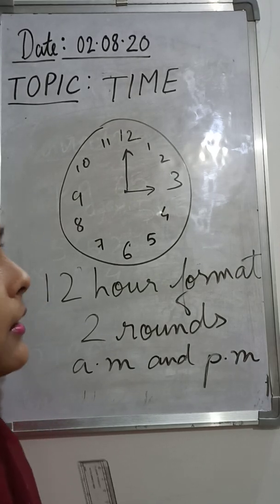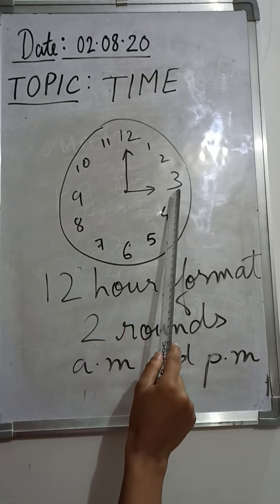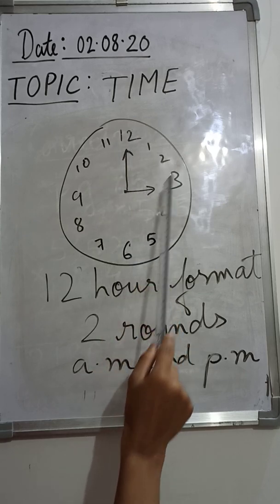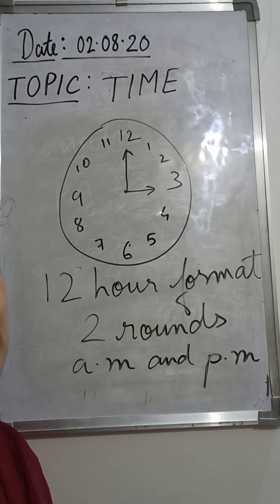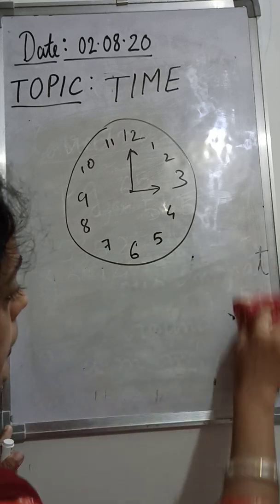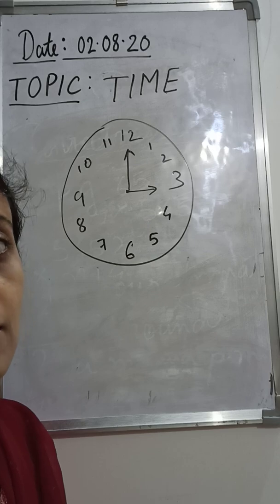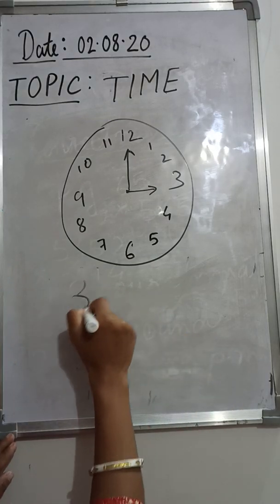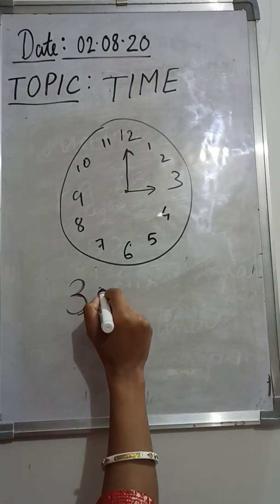So how are you going to write it? Suppose you can see what the clock is showing now. The clock is showing the hour hand on 3, the minute hand on 12. That means the time is 3 o'clock. So how are you going to tell whether it's an afternoon time or it's night? That means the very first hours of a day. If the 3 o'clock is at night time, that means after the midnight, then we are going to write this 3. 3 means the hour part. This is showing the hour part. So you give 2 dots.